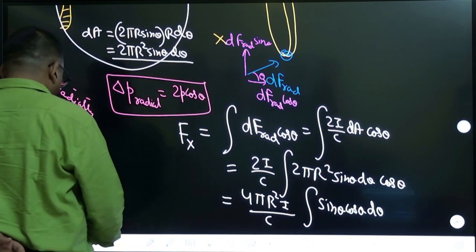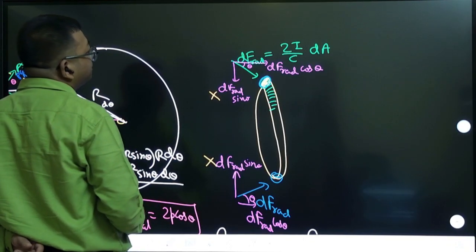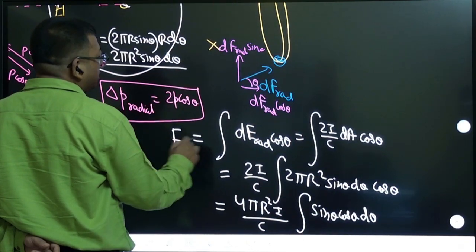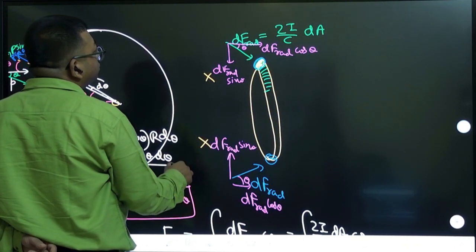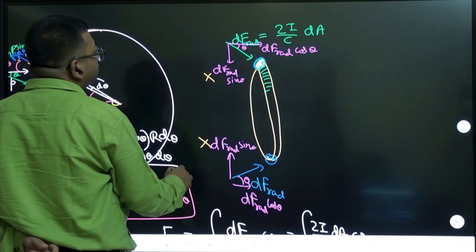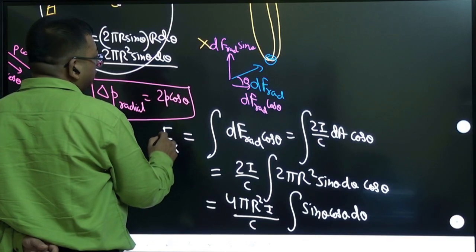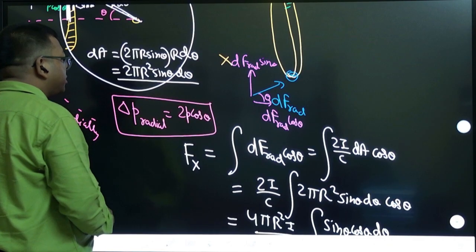Did I miss anything? df radius cos theta I have taken. That integration df I have written as 2I by C dA. 2I by C dA I have written. Is this correct or not? Or did I make any mistake?